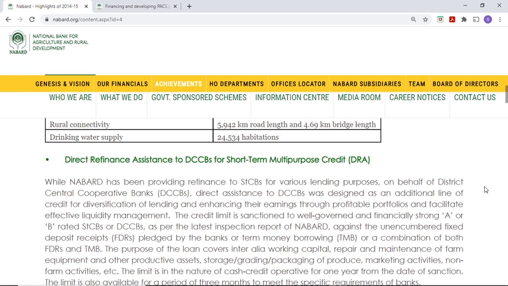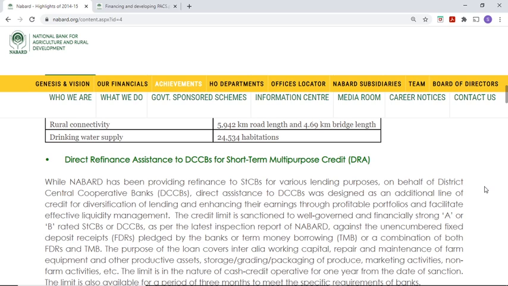So we have to appraise the project. Appraise means we have to gauge, we have to know the credibility of the bank, right? So performance we normally call. The rating is very important. Okay, so financially strong, some parameters they have given. So it should be A rating or B rating. Then those entities will be eligible for the direct refinance assistance from district central cooperative banks, right? So this is one.